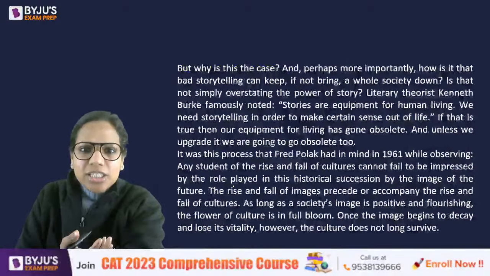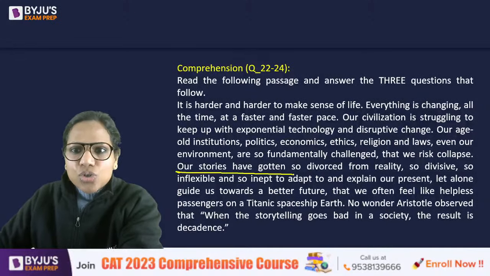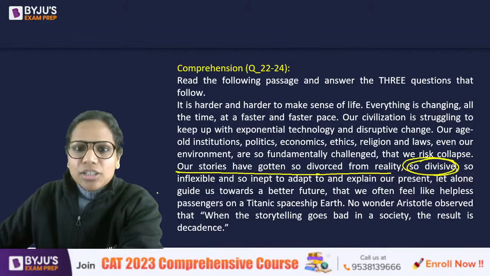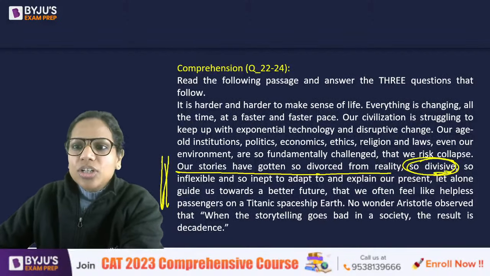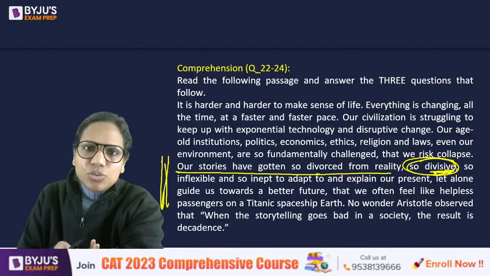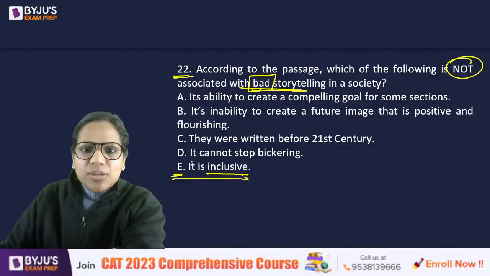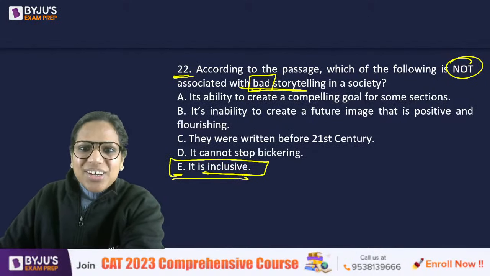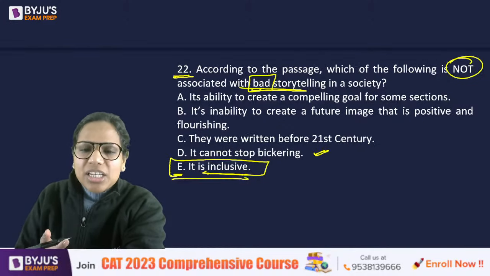It was very clearly written right in the beginning that our stories have gotten so divorced from reality, so divisive. And the author is saying that today our stories have become bad stories. So these stories are so divisive. If something is divisive, it can't be inclusive, right? So right from the beginning, it was made clear to us that bad storytelling is not inclusive. Okay. Bickering, yes, if something is bickering, then it makes us fight, right?